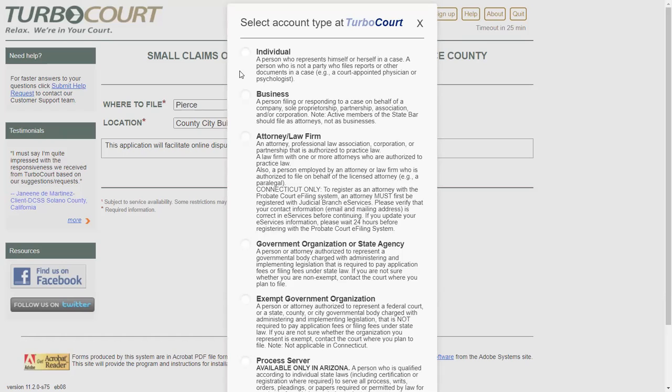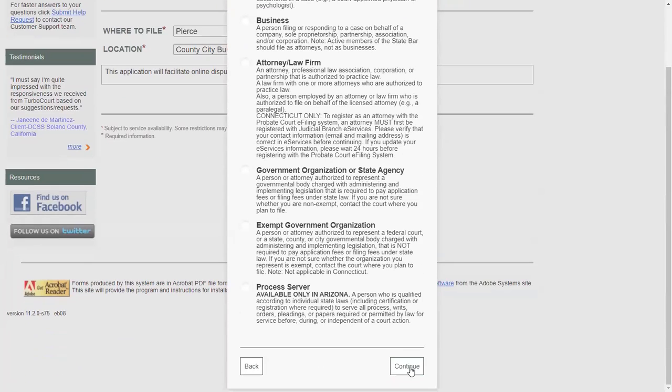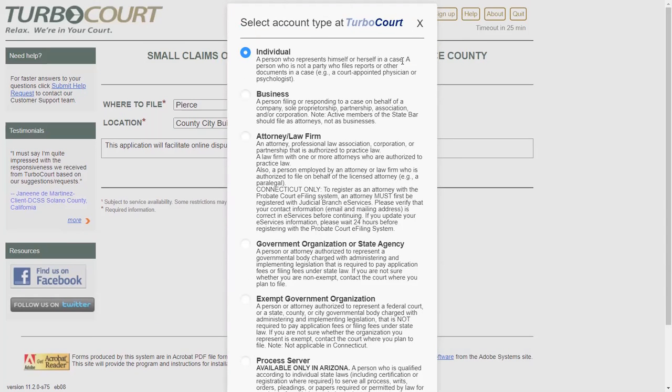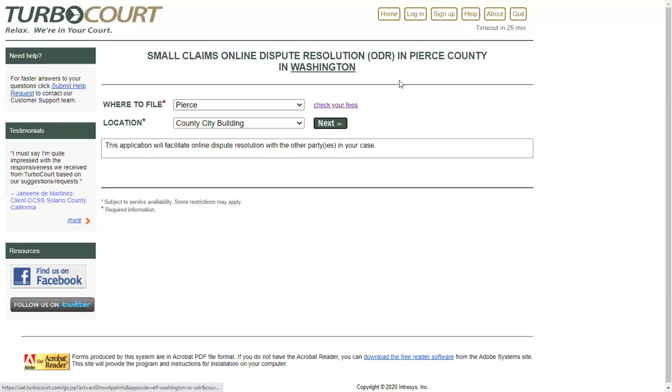Register as either an individual or a business. These are the only options currently available for your location. To complete your TurboCourt registration, you would click Continue. Once you are registered, you'll receive a confirmation email. If you're not a first-time TurboCourt user, then simply enter your email address and password to log in.